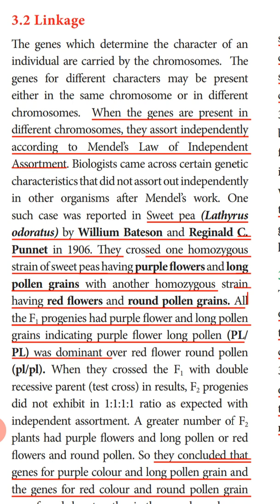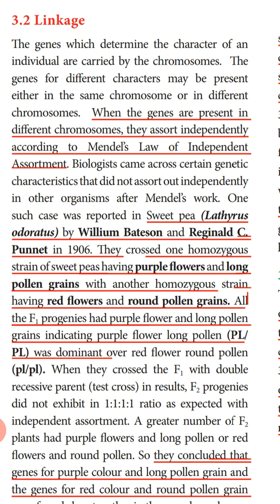Already we have studied that the genes which determine the character of an individual are carried by the chromosomes. Genes are present in the chromosomes, and each gene determines a character. The genes for different characters may be present either in the same chromosome or in different chromosomes. When the genes are present in different chromosomes, they assort independently according to Mendel's law of independent assortment.